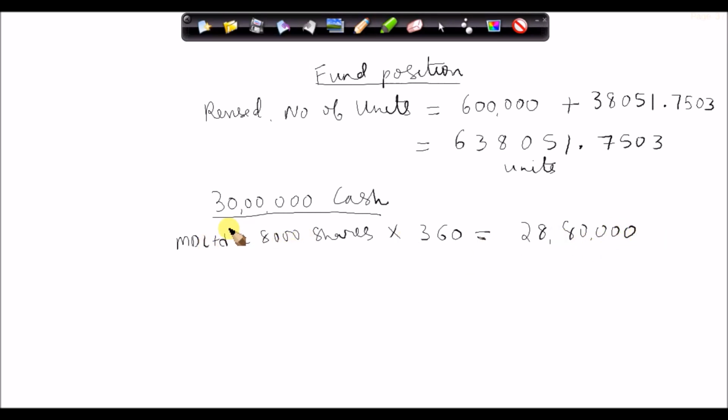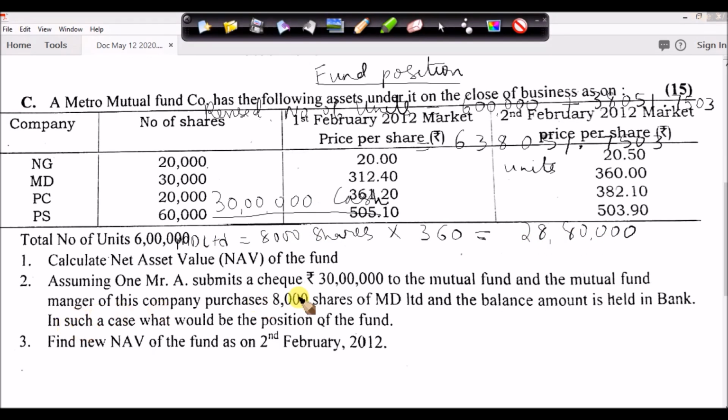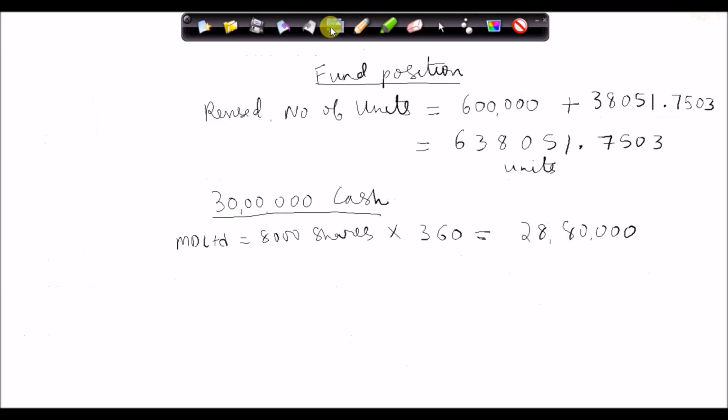Now friends, out of 30 lakhs cash which the fund manager has collected, the fund manager has spent 28 lakh 80,000 rupees to purchase these shares, and they are telling that the balance amount is held in bank, okay. So the balance amount is held in bank.